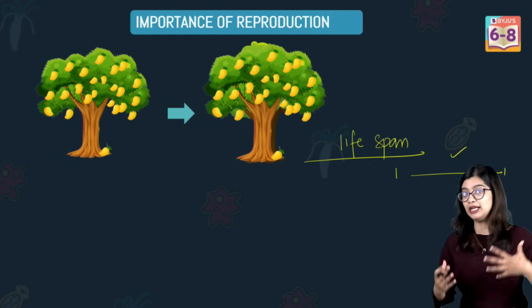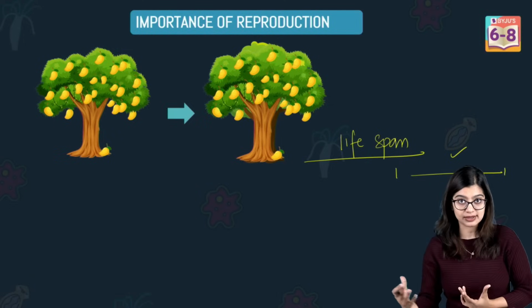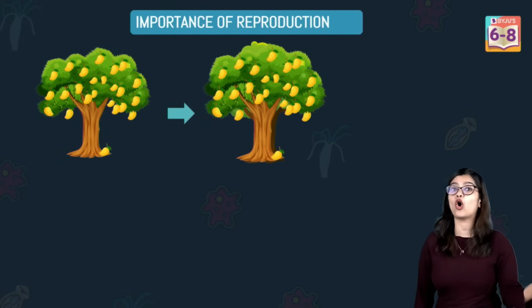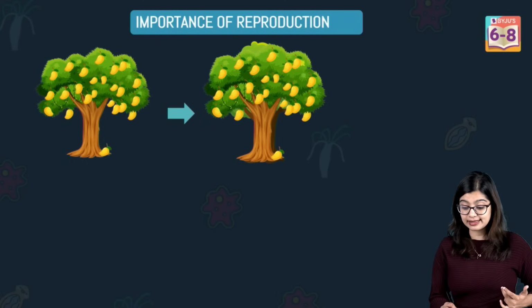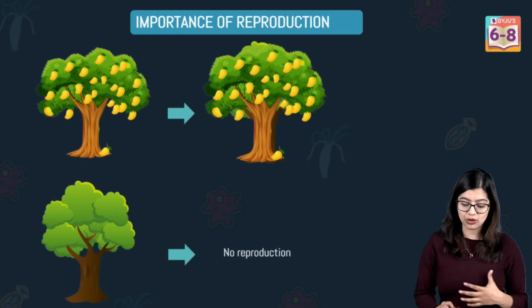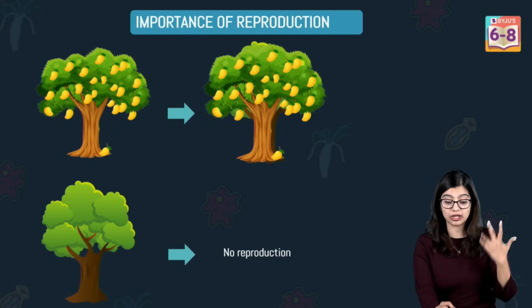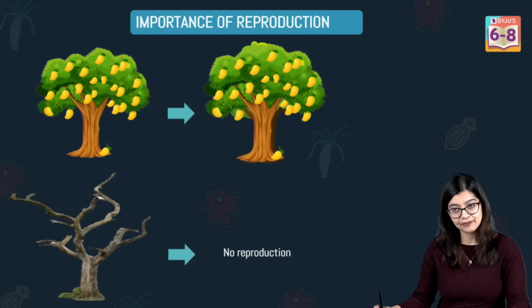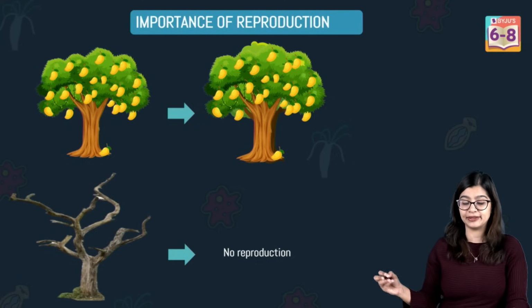This process of seed production or giving rise to young ones ensures that there is continuity of species. But let's say a mango tree does not produce any mangoes. Eventually, it will complete its lifespan and die.